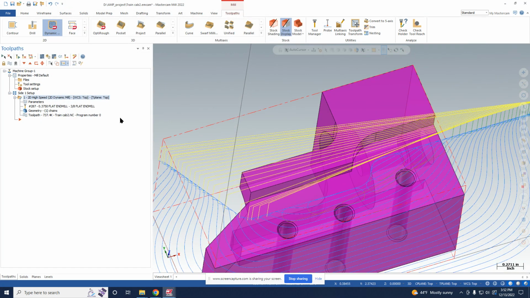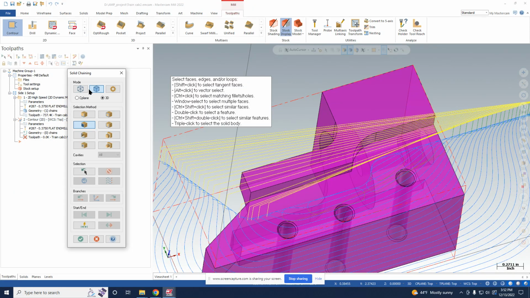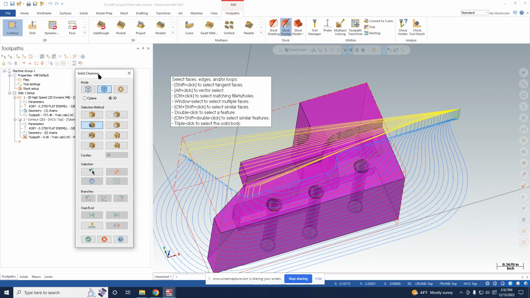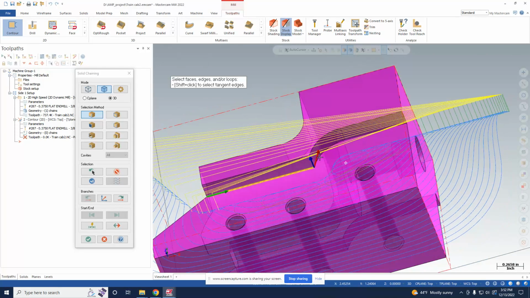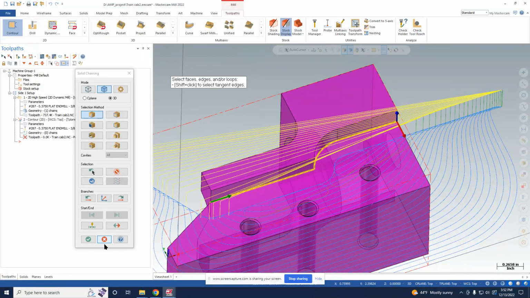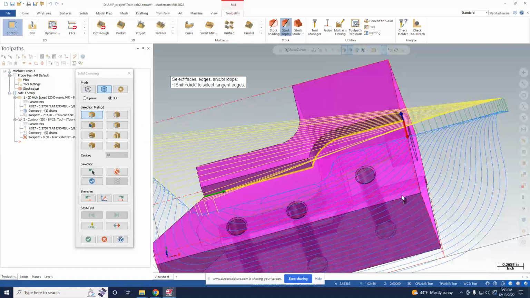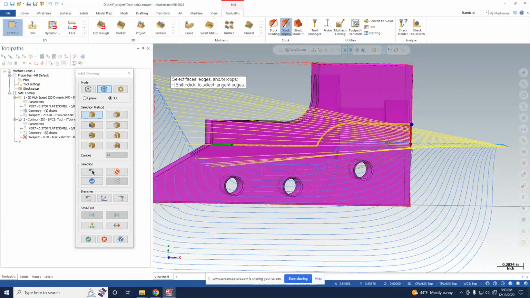Check mark. And then we're going to do a contour pass. And now we're going to want to select the edges that we want. Do 1, 2, 3, and I think that should be good. And the only thing is we have to go reverse because we're climb milling. So since the tool is moving clockwise like this, it actually has to move this way, other way.